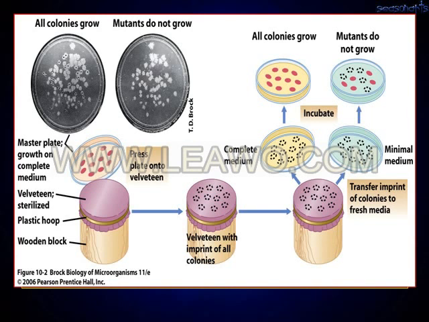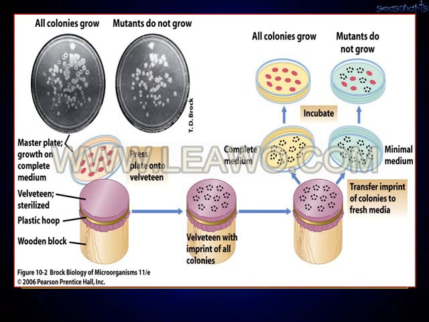So what is this velvet replica plating method? The purpose of the velvet is to take the imprint of the colonies of a master plate, and these are transferred to other plates. The impression of this velvet is pressed over the other plates.